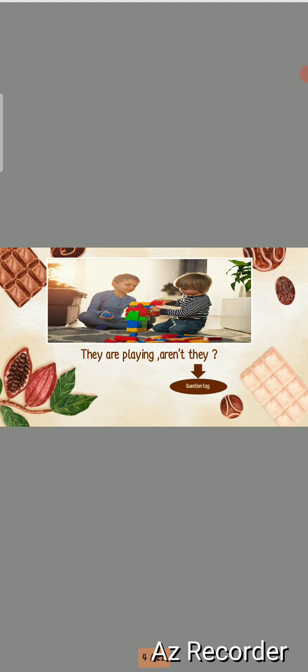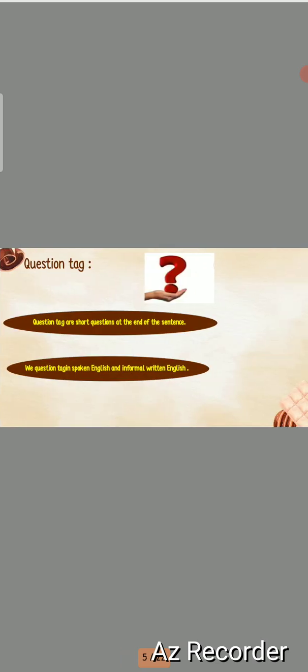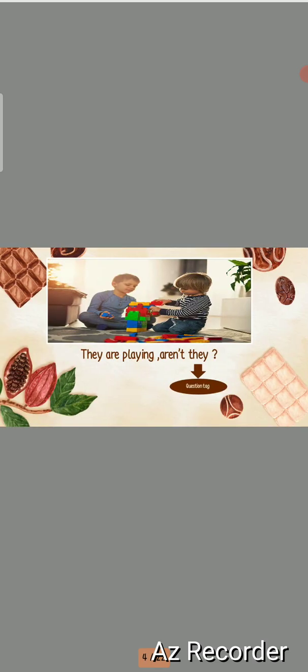First, she is a pretty girl, isn't she? They are playing, aren't they? So, question tags are short questions at the end of the sentence. Like when I said here, she is a pretty girl, isn't she? So when I said isn't she, here means what? Means question tag.